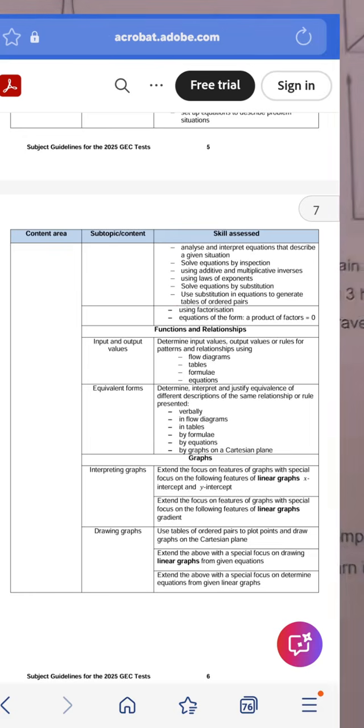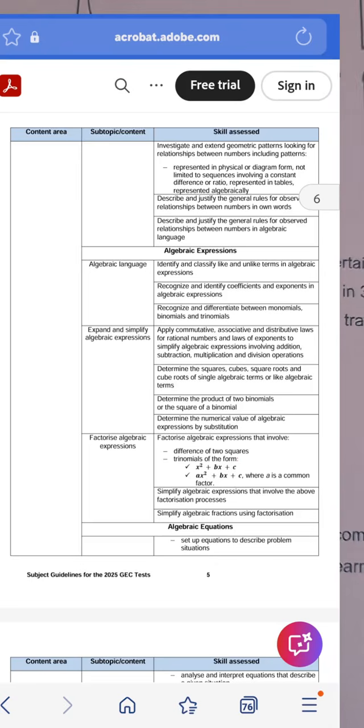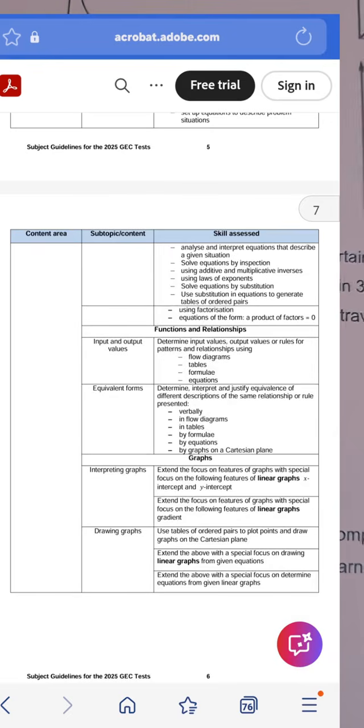You must know how to sketch your linear graphs. You must know how to find the equation of your linear graph. You must know how to plot the points using the dual intercept method and the point by point. You must know how to do these things. All right. So that is grade 9 paper 1 GEC. These are the topics that you guys need to be on the know-how for tomorrow.